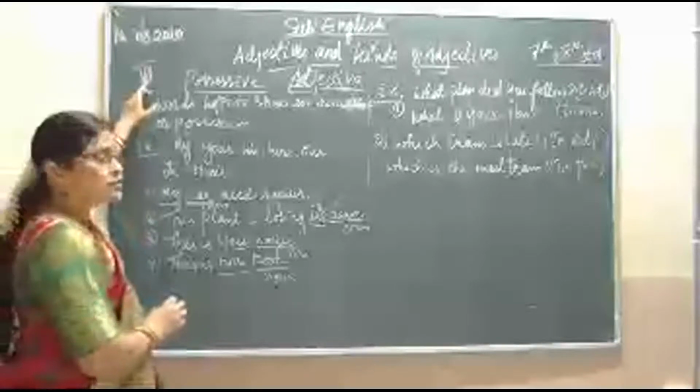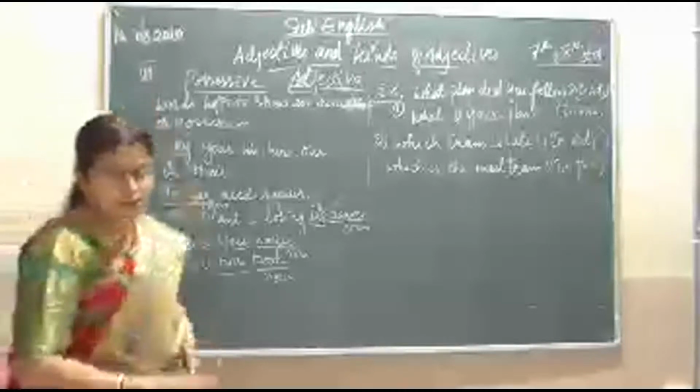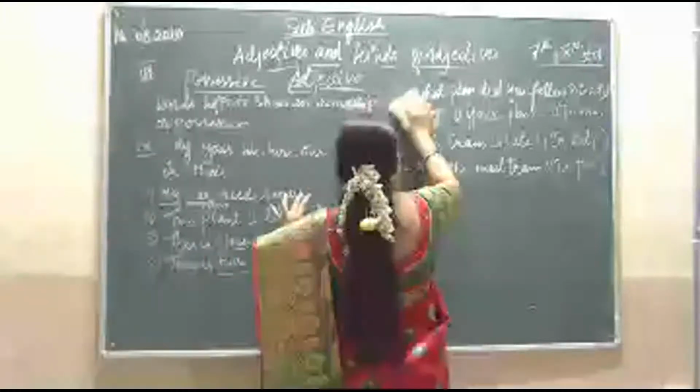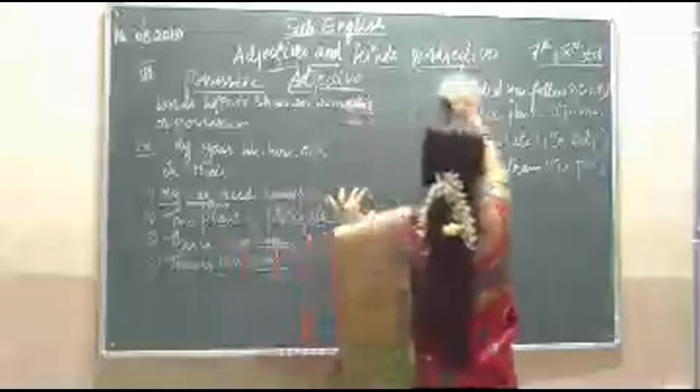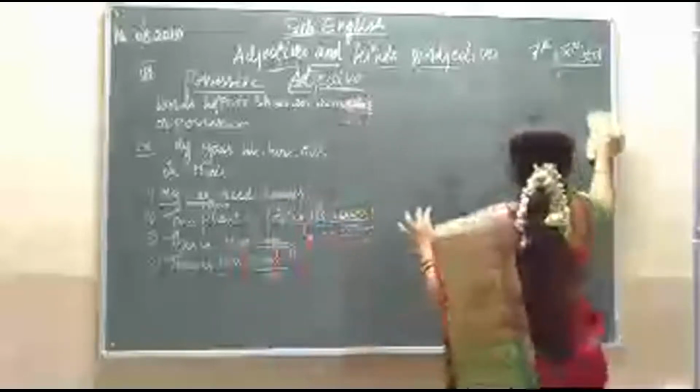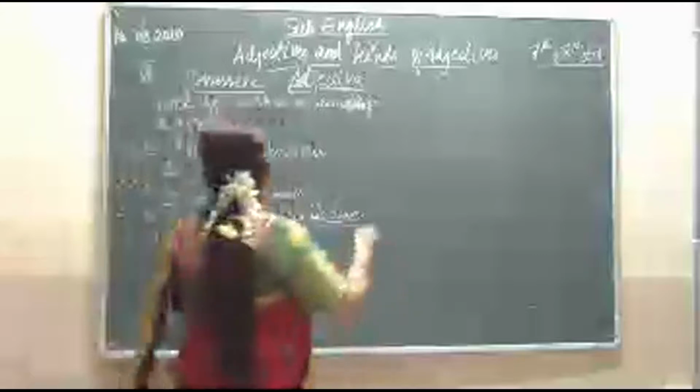After the seventh one, the eighth one is the proper adjective. Now after possessive is proper adjective.